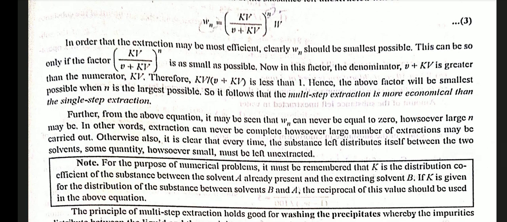In order that the extraction may be most efficient, clearly Wn should be smallest possible. This can be so only if the factor (KV upon V plus KV) to the power n is as small as possible. Now in this factor the denominator V plus KV is greater than the numerator KV, therefore KV upon V plus KV is less than 1, hence the above factor will be smallest possible when n is the greatest possible. So it follows that multi-step extraction is more economical than the single step extraction.